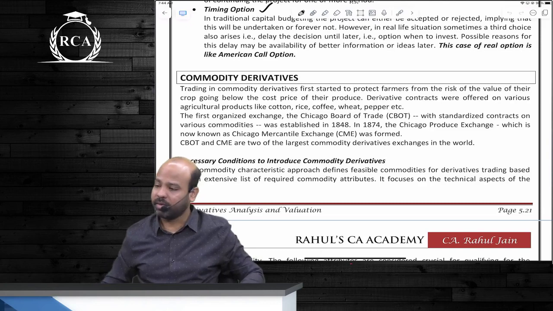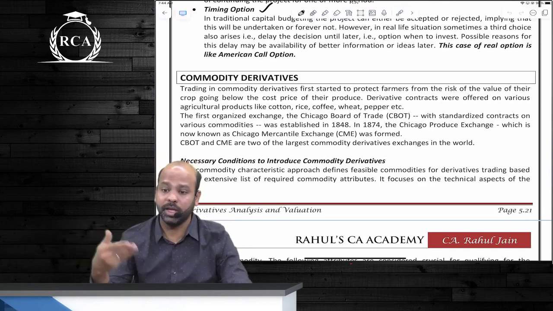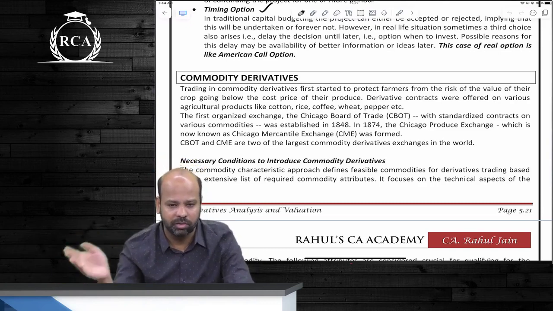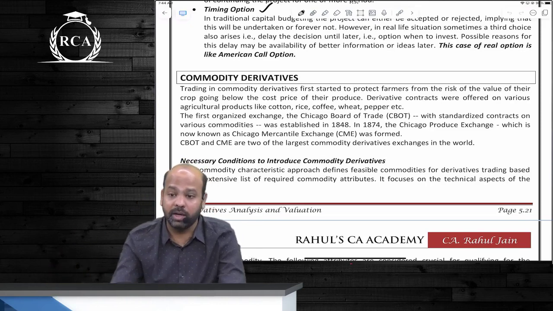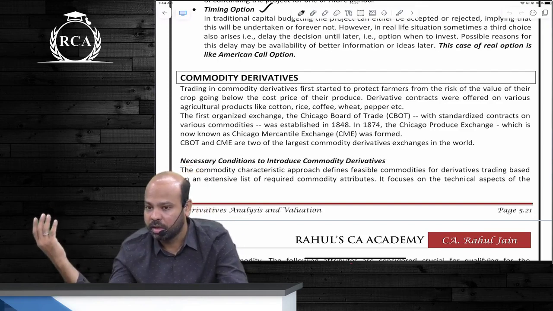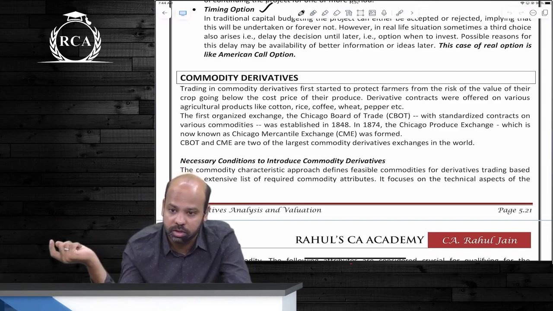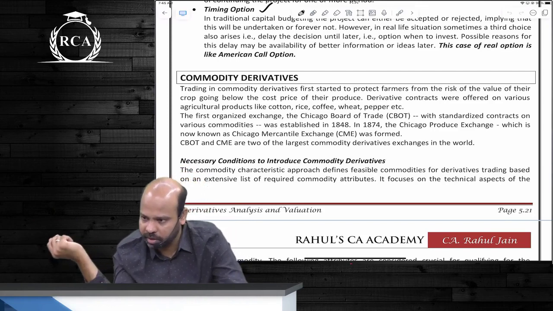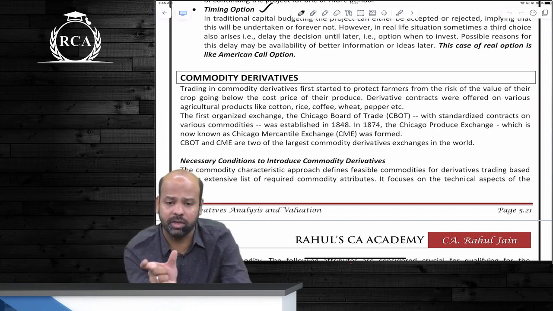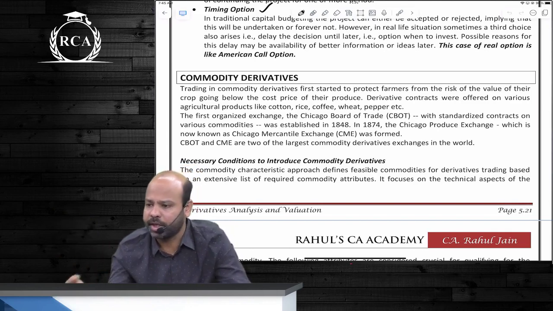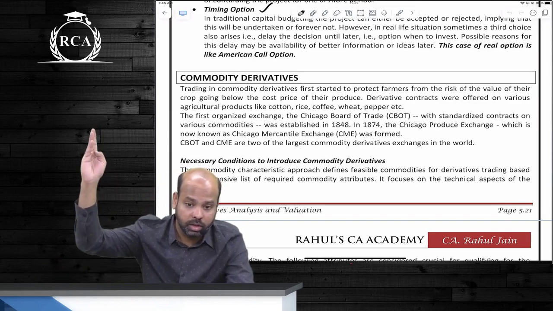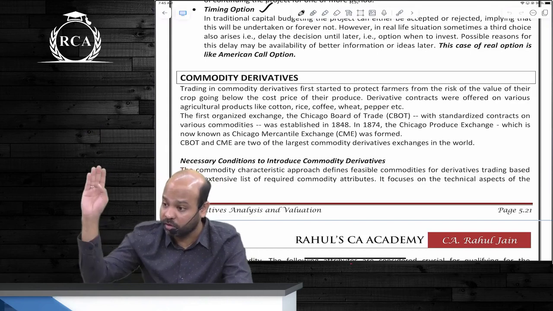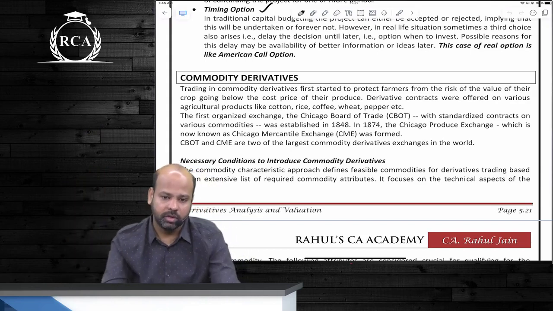Like commodity derivative, but there is a lot of information given, but then they are only explaining us how a forward works, how a future works. We know how a forward works, we know how a future works. There's no doubt about it. They tell us what is the advantage of trading in a futures contract. You just have to pay margin and you can get huge return. But you also can make a huge loss. समझ में आ रहा है नहीं आ रहा? जैसे they gave an example guys where some contract is worth 8,700, but then you have to pay only 10% margin. So they're telling us that by paying only 870 rupees, we are getting gain on 8,700, but we'll also get loss on 8,700. So that is commodity futures.